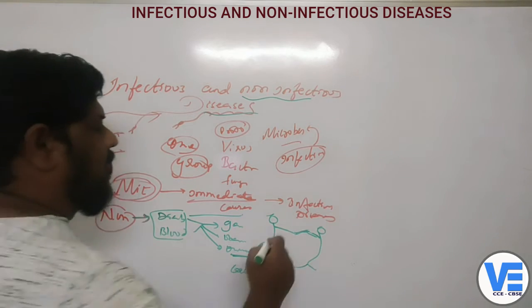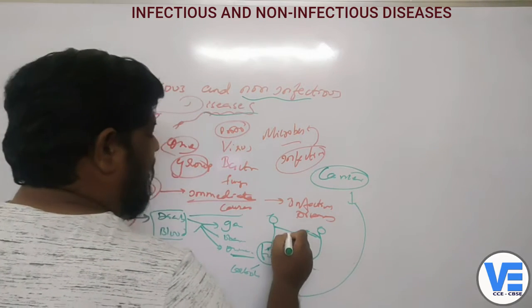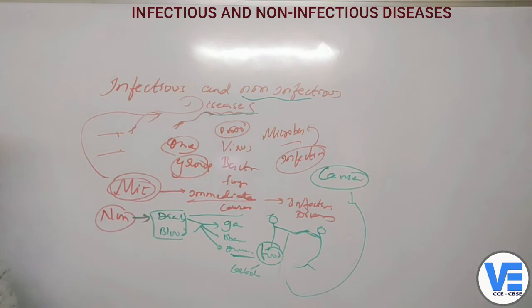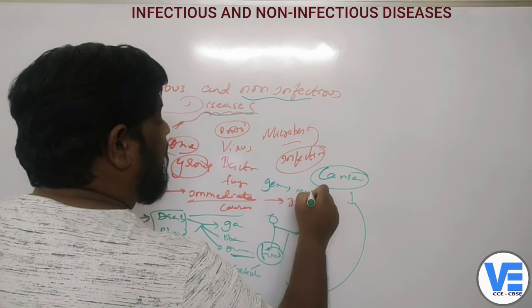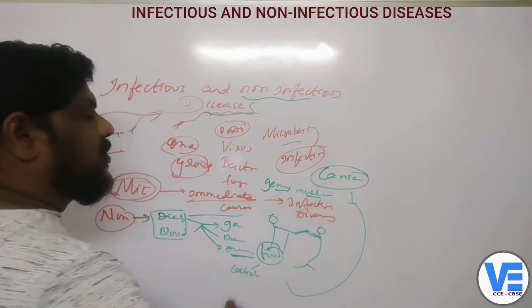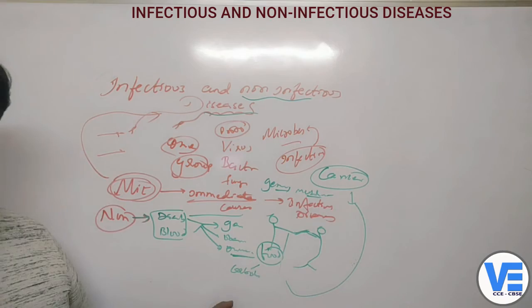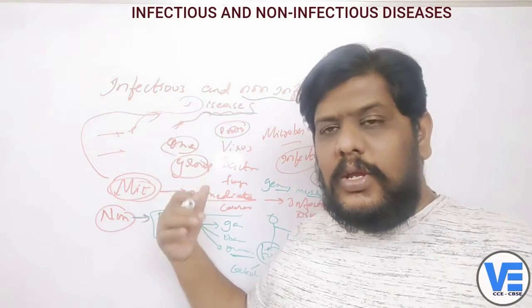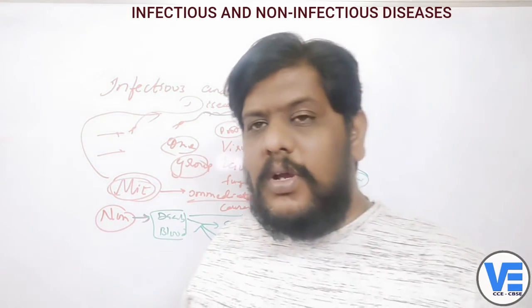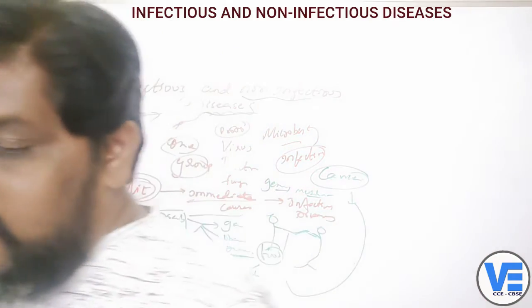And for example, you can take cancer. If a person is suffering from cancer, it is not at all transferable, right? It's not transferred from one person to the other person. It's only because of genetic disorders or mutations, and the sudden changes which take place in the body. Because of all those things, people suffer from cancer. And if a person is suffering from cancer, you cannot call it an infectious disease, isn't it? You can only call it a non-infectious disease, because this disease is not from a microorganism. So you have to keep that in mind.